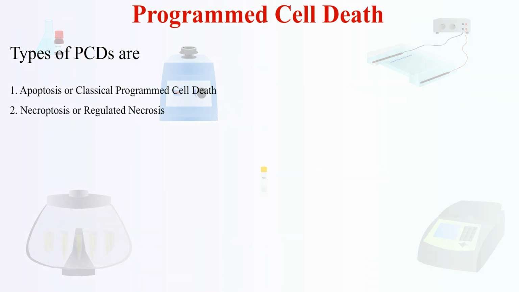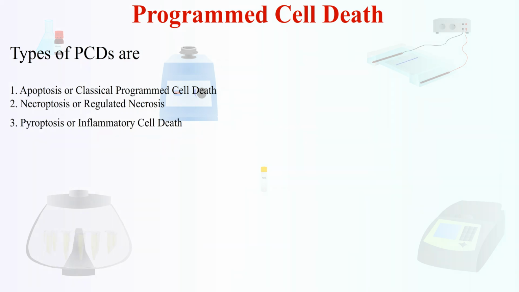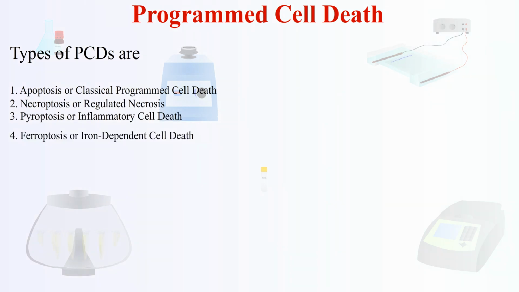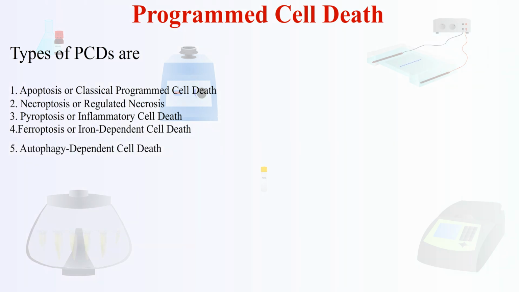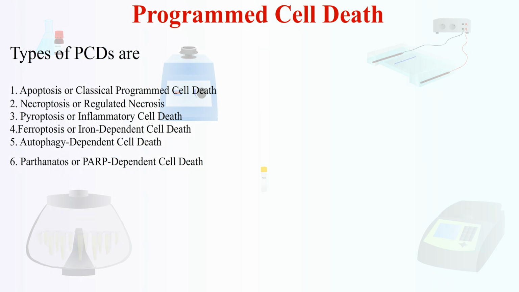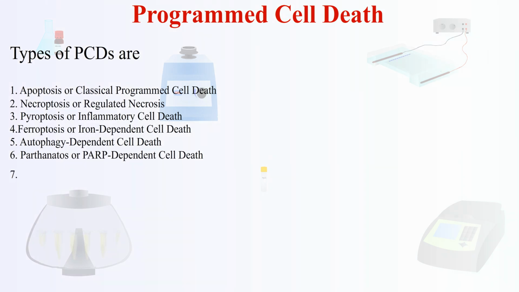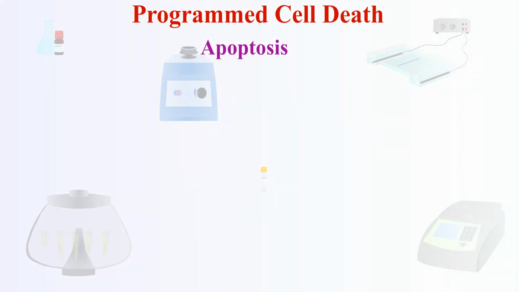2. Necroptosis, or regulated necrosis. 3. Pyroptosis, or inflammatory cell death. 4. Ferroptosis, or iron-dependent cell death. 5. Autophagy-dependent cell death. 6. Parthanatos, or PARP-dependent cell death. 7. Entosis, or cell cannibalism. So, let us see about apoptosis.